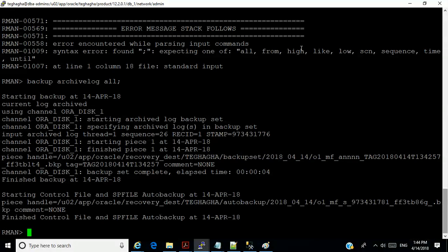Remember that you can use the allocate channel command, or you can use the format command to format the way your backup is made. It's very important. I'm just going to give you a very fast one here.